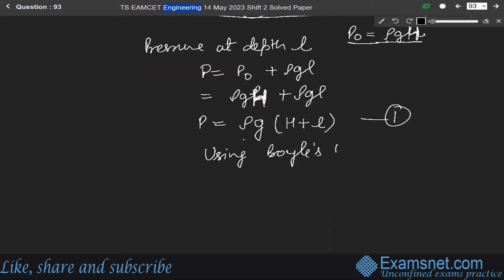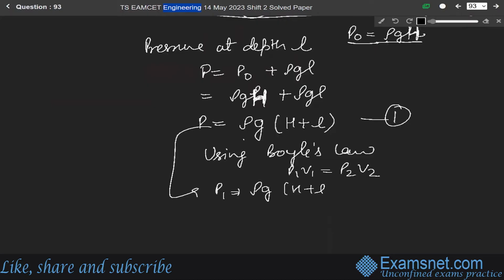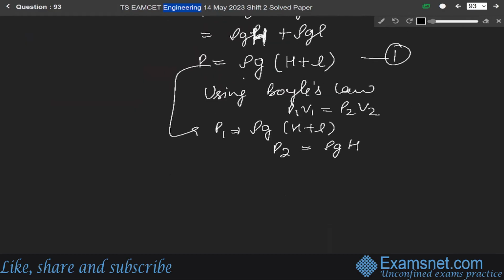Using Boyle's law, that is P1 V1 is equal to P2 V2. Since P1 is rho G (H plus L), P2 will be equal to rho G H. And V2 is 5V1 as given in the question.